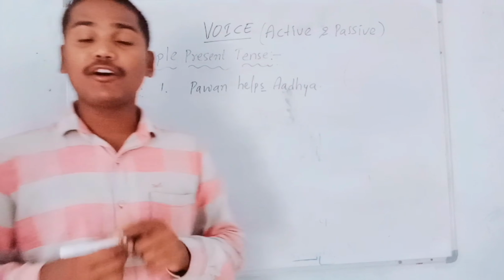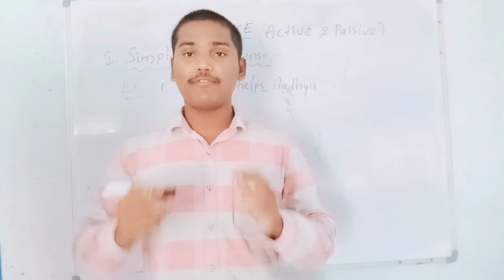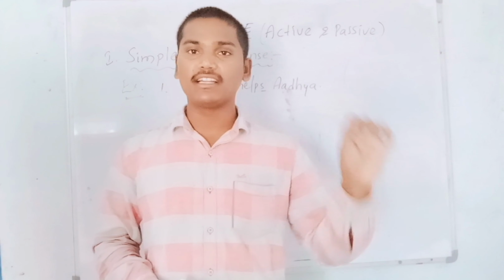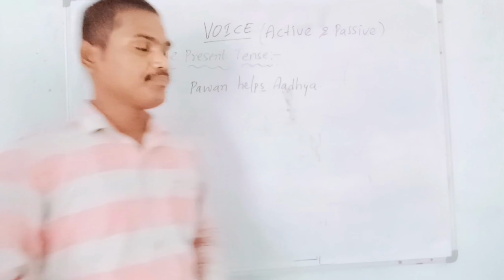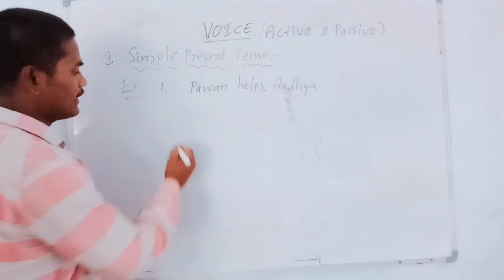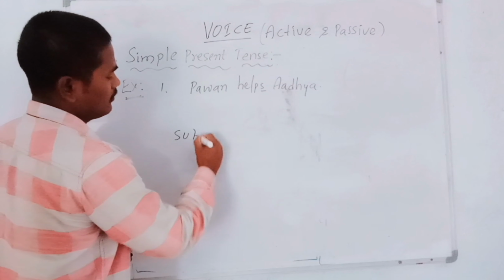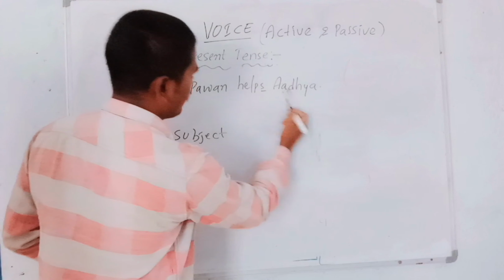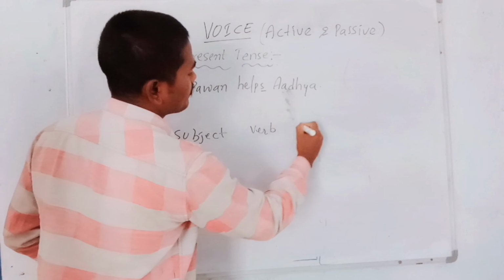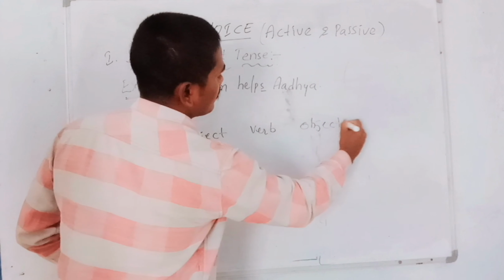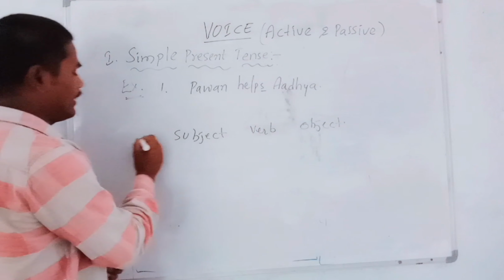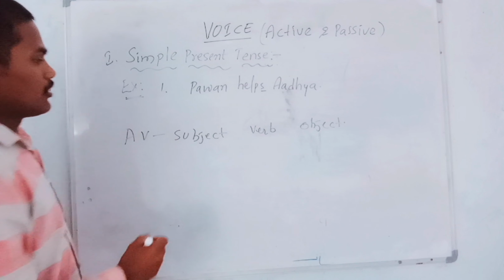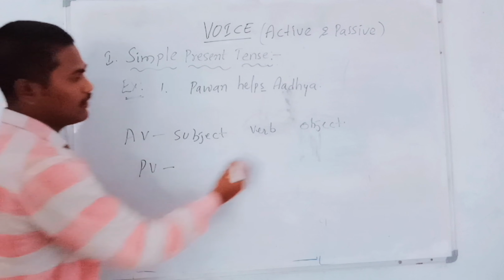First, before changing from active to passive, we must find out what is the subject, what is the object, and what is the verb in the sentence. So I tell you: subject, verb, object. It is English sentence structure. So it is active voice. So in passive voice, what will happen?